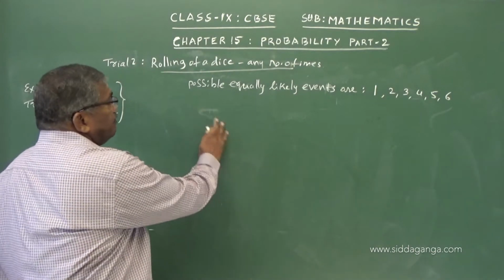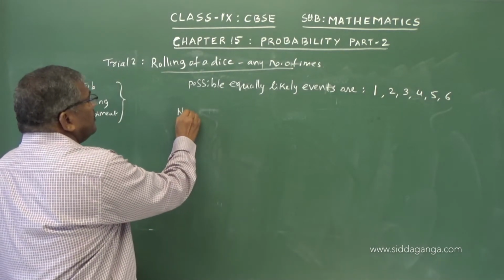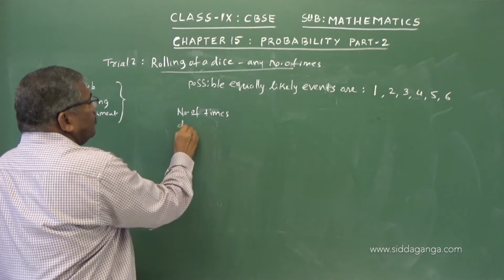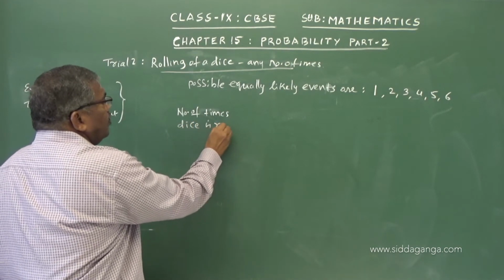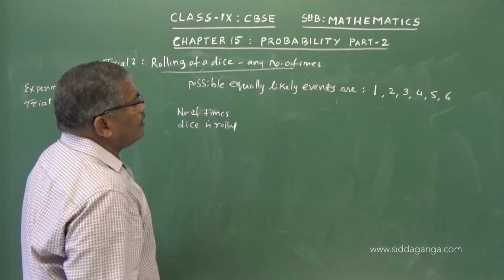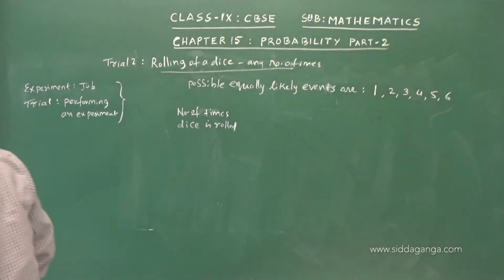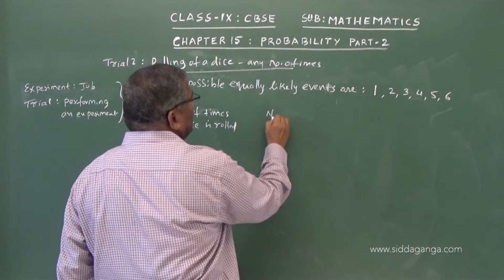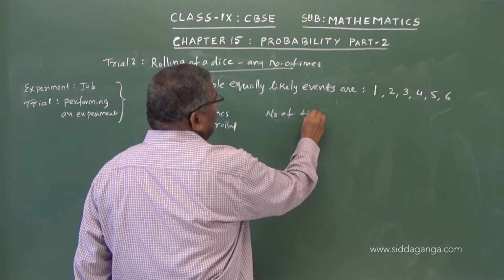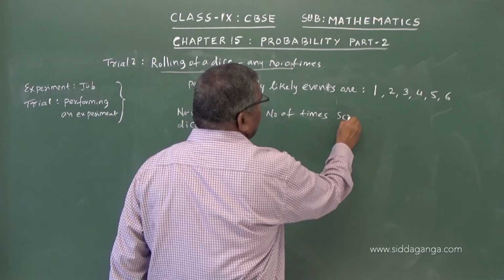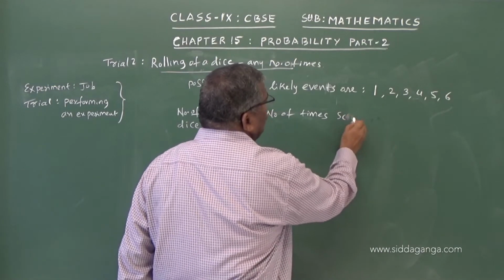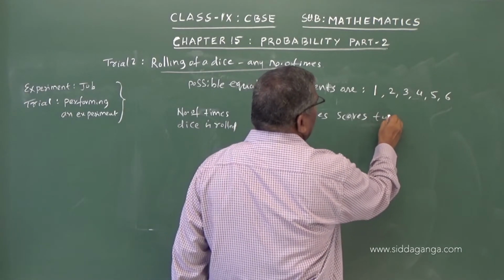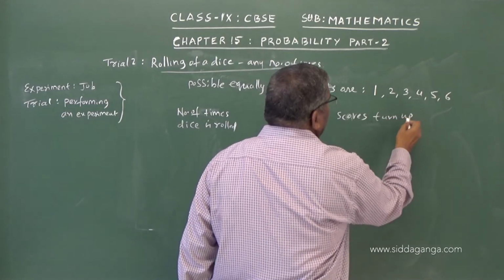So now if you take up the experiment, the number of times the dice is rolled, and the number of times scores turn up.